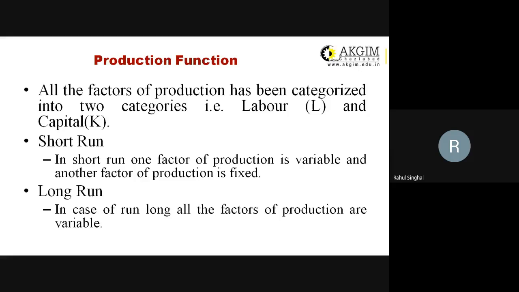So for that 2 month period, instead of investing capital, the production can be increased through variation in labor. It's very appropriate to increase labor as per the increase required in production for that 2 month period.